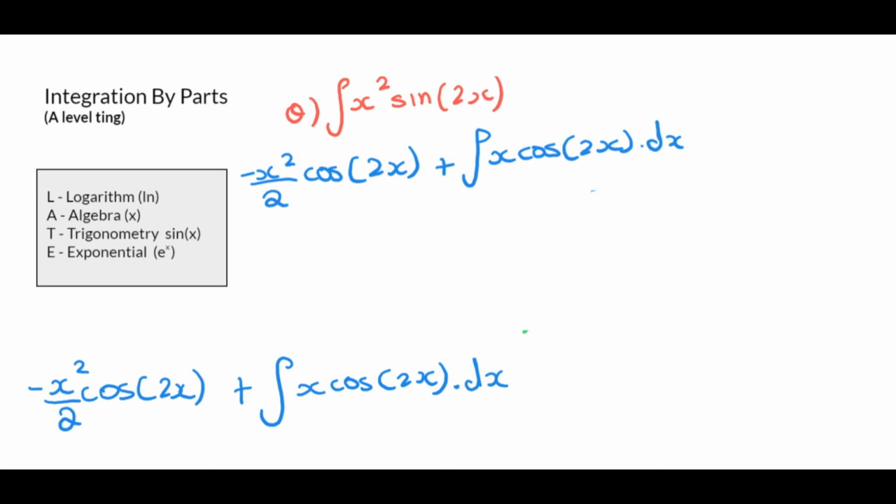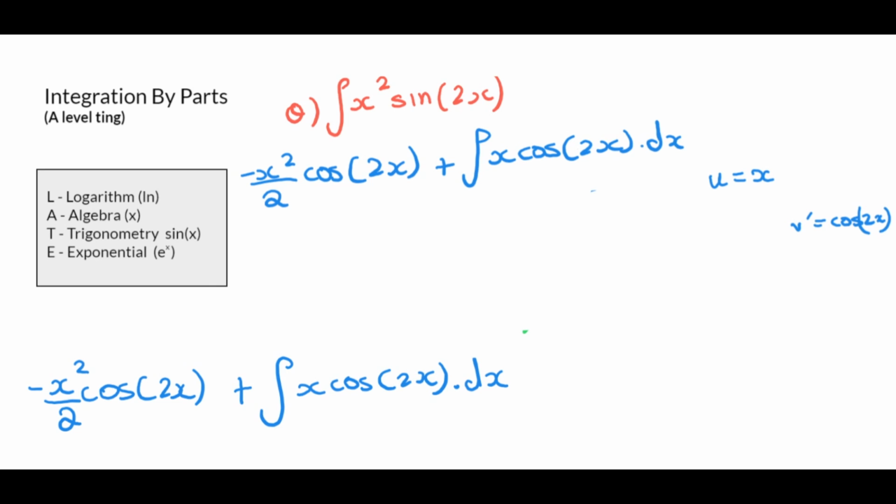Now, how do I do this? So let me just take a look at this. Remember, we need to find out which one is u and which one is v dashed. So this is algebra, this is trig. Looking at this, which one comes first? Algebra comes first, so we're lucky again. So u is x, and therefore v dashed is going to be trig because it comes second. So u is going to be equal to x, and v dashed is going to be equal to cos 2x.